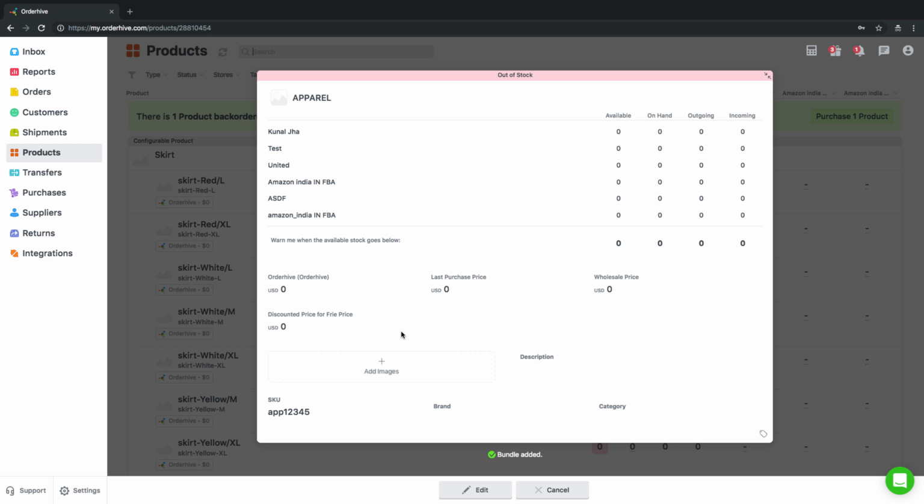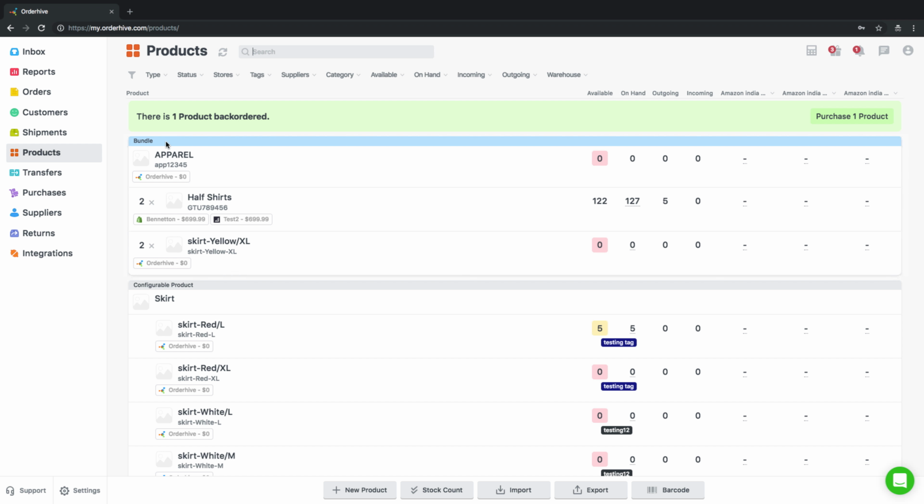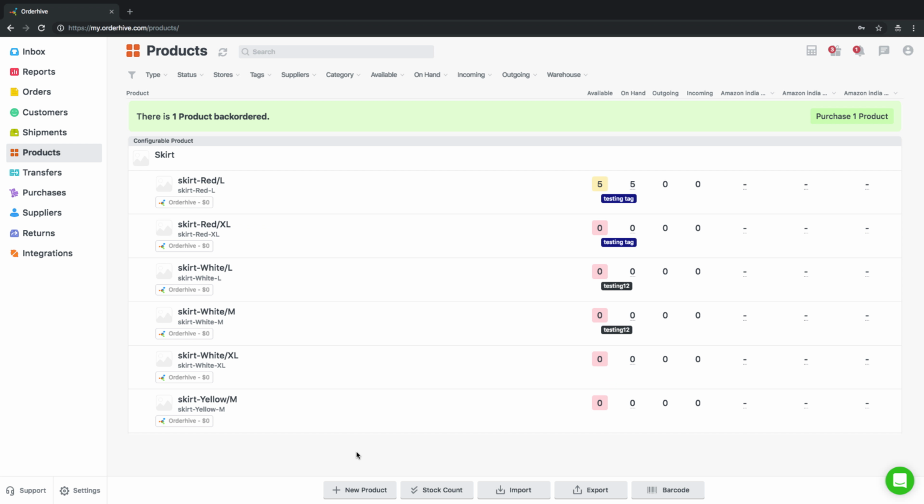Once saved, you will see your bundle product on your inventory page. Also, please note that you cannot manage the quantity of bundle product directly. You can adjust inventory levels of components in order to have a new available stock of the bundle. There you see, bundling products in Orderhive is super fast and easy.